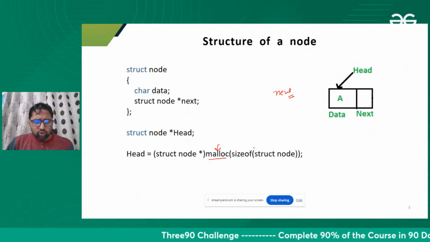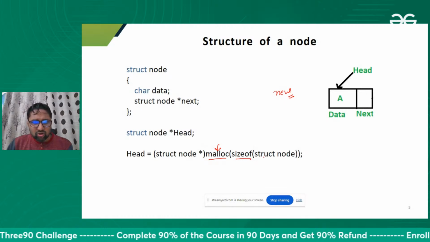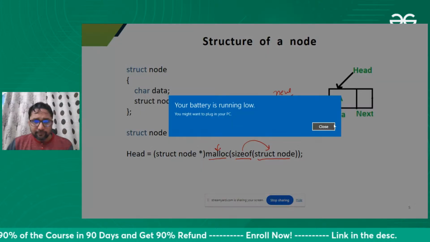So how is this reserving memory? Very easy actually. We are finding the size of a node, and we are telling, okay,